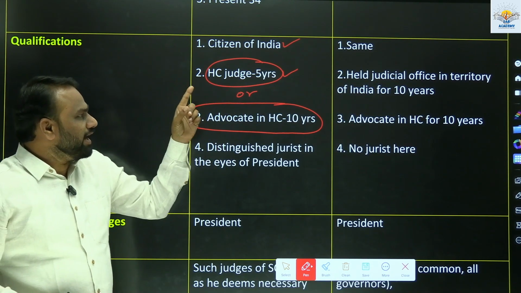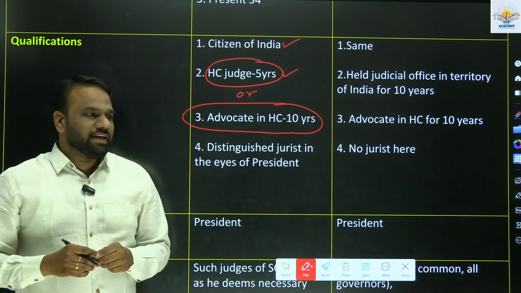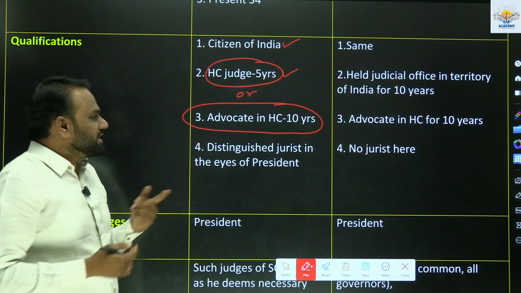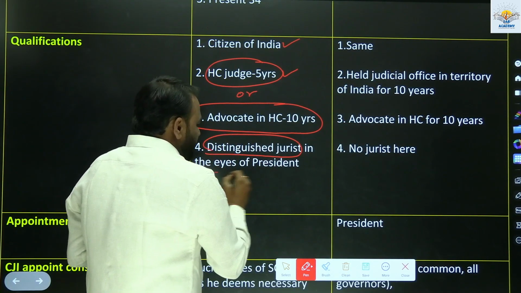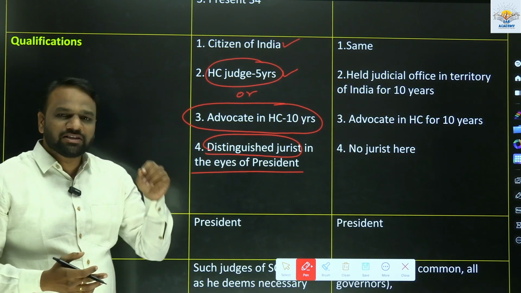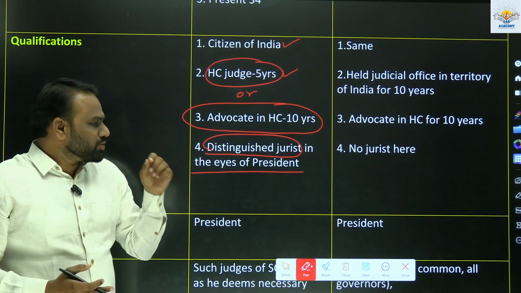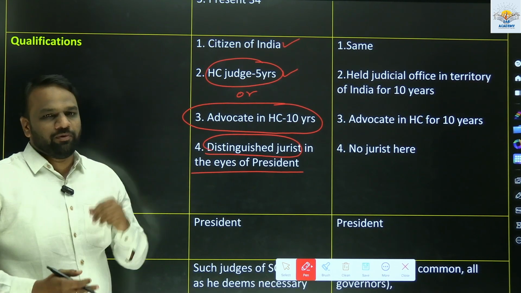One is citizen of India. Next, either High Court judge for 5 years or advocate in High Court for 10 years. Next, there is another provision: a distinguished jurist in the eyes of the President. For the time being, we shall not worry about what this distinguished jurist is, but there is a provision that a distinguished jurist in the eyes of the President can be appointed as a judge of Supreme Court.